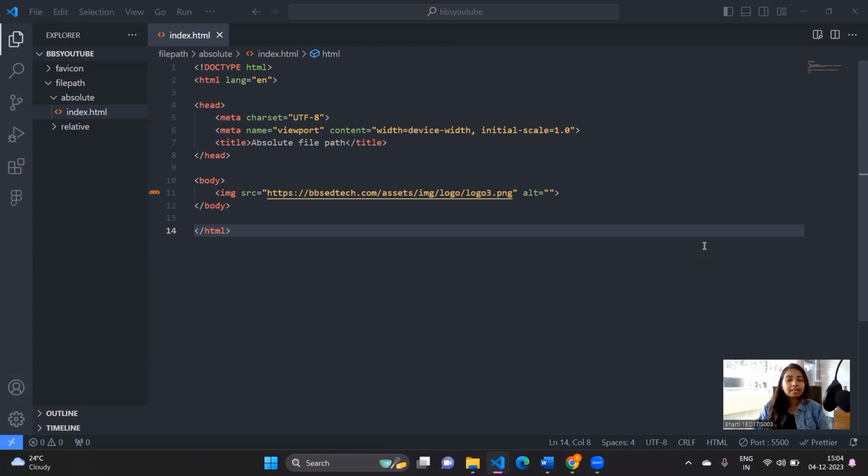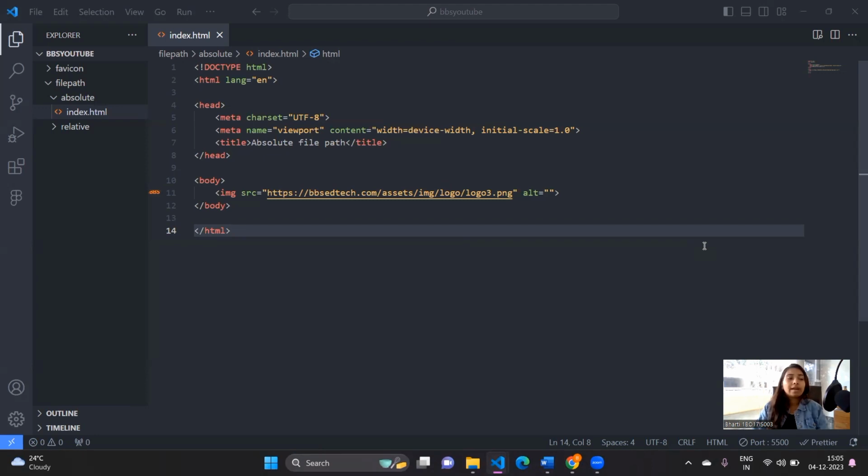Today, I will be explaining about file path, how many types of file path exist, and what you can do with these file paths. How do you call them in your web pages, and we will be understanding about all this. So let's first understand what is a file path and what do you do with this.